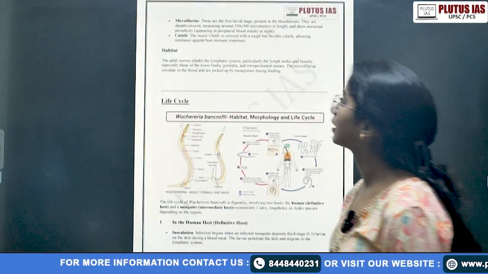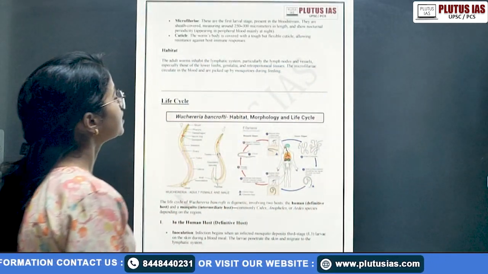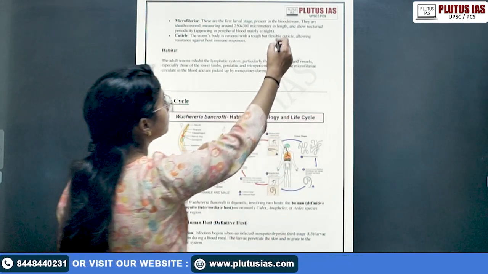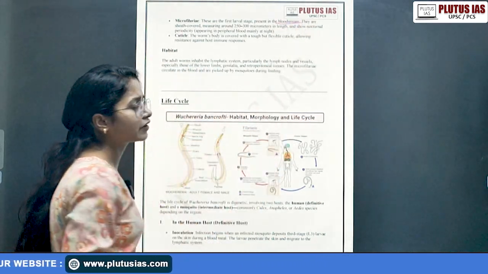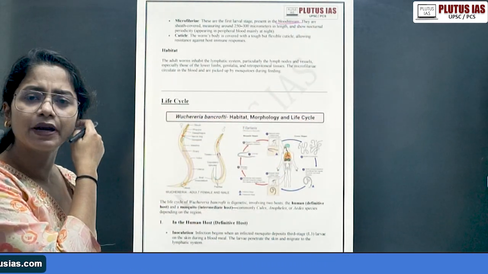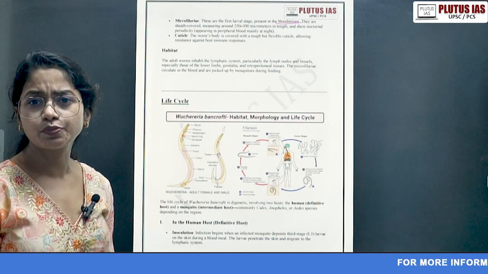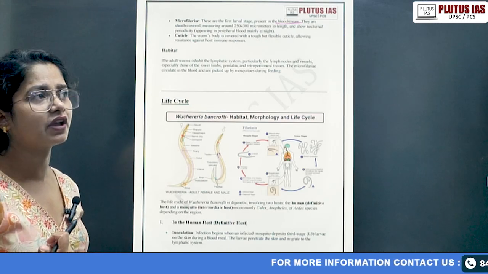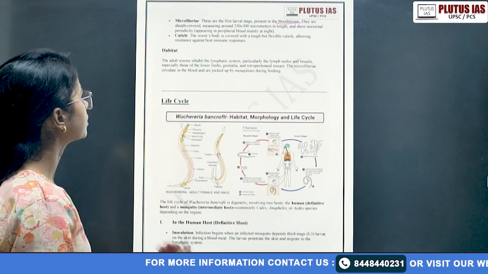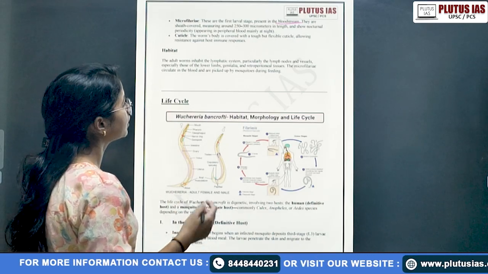Then microfilaria. Microfilaria is a stage. They are the first larval stage present in the blood stream. Its life cycle is generally not very complicated compared to earlier ones, as we have covered Leishmania, Monocystis, and Plasmodium also. So comparatively, its life cycle is not very complicated.